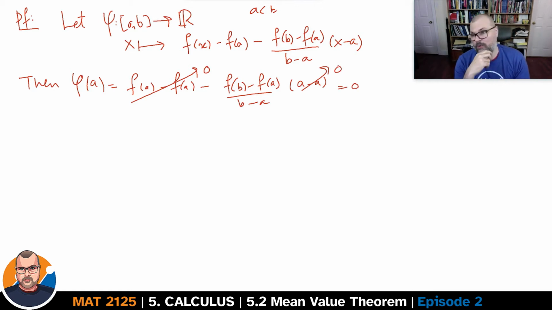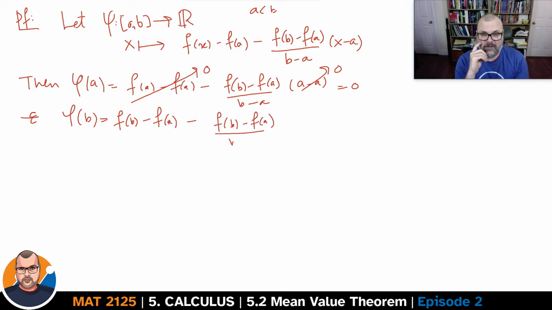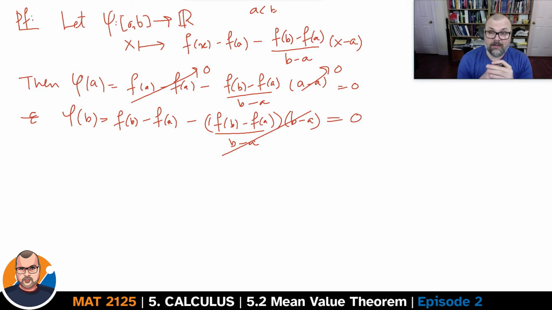And in the same way, you evaluate phi at b, you're going to get f at b minus f at a minus (f at b minus f at a) divided by (b minus a) times (b minus a). These cancel out. I'm left with f at b minus f at a minus f at b minus f at a, 0.